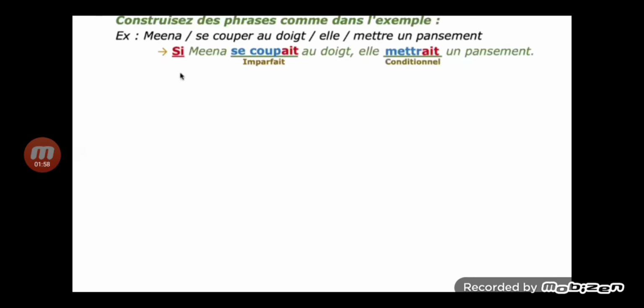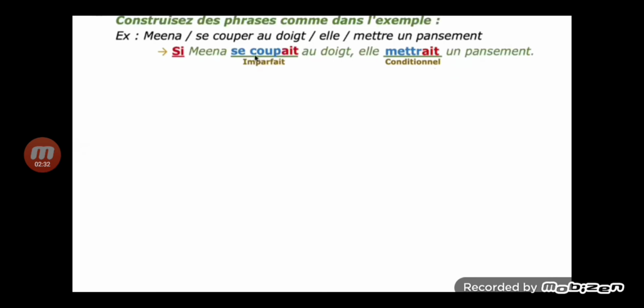And another thing, the sentence starts with si, and the first verb is in imperfect and the second verb should be in conditional tense. In exercise number 6, we had the first verb as être, which was in imperfect, and the second verb was given there.